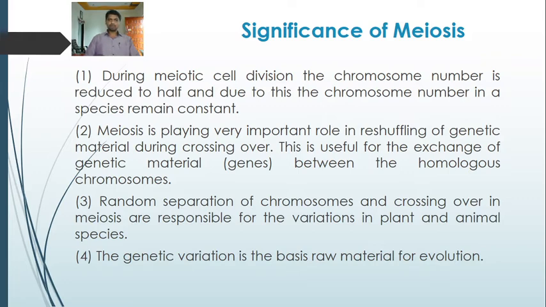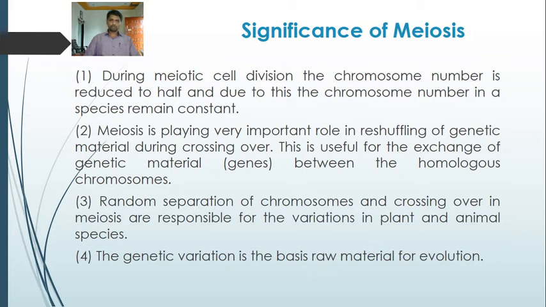This is useful for the exchange of genetic material, or the genes, between the homologous chromosomes. So crossing over is required for the exchange of chromosome material between the homologous chromosomes, and these homologous chromosomes are paired lengthwise, in which one chromosome is from the paternal side and the other chromosome is from the maternal side. So in these two homologous chromosomes, the exchange of genetic material takes place